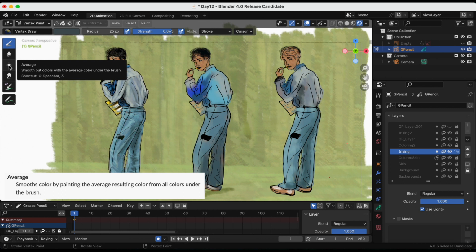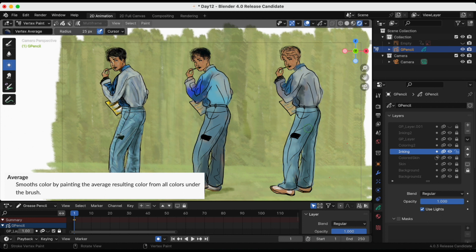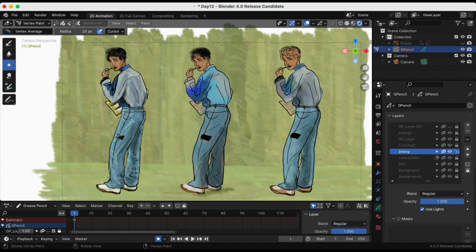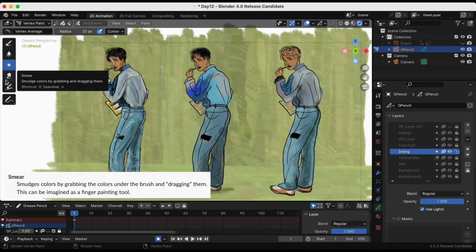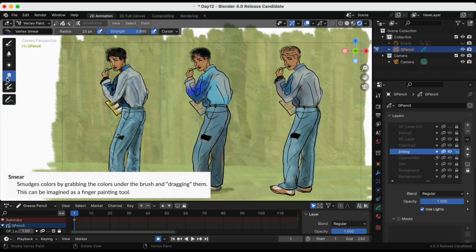Up next is average. Average smooths color by painting the average resulting color from all colors under the brush. Smear smudges colors by grabbing the colors under the brush and dragging them. This can be imagined as a finger painting tool.